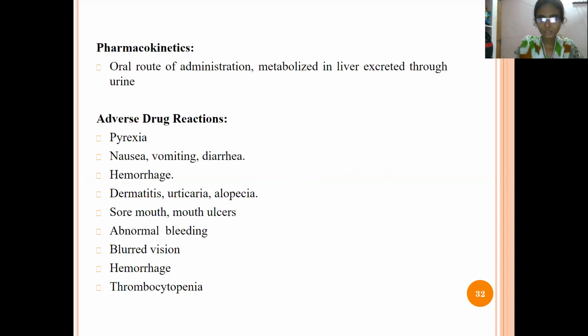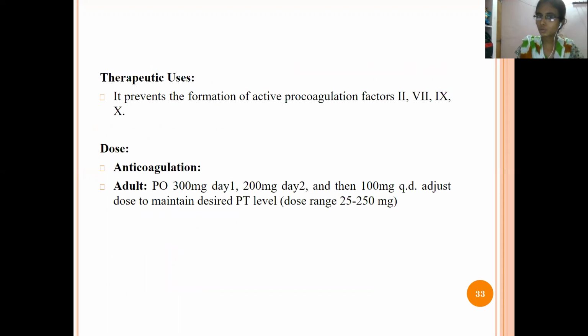And adverse drug reactions are nausea, vomiting, diarrhea, hemorrhage means formation of a clot in the brain, dermatitis means skin rashes, alopecia means hair loss, sore mouth, mouth ulcers, abdominal bleeding, blurred vision, and thrombocytopenia. Next, uses: it is used to prevent the coagulation factors, that is factor 2, 7, 9 and 10. So it will mainly prevent these clotting factors, that is 2, 7, 9 and 10.